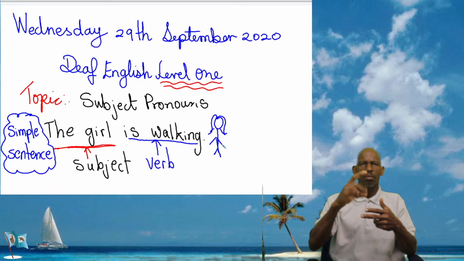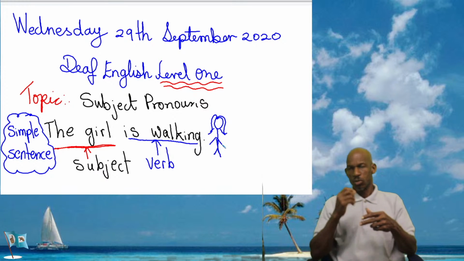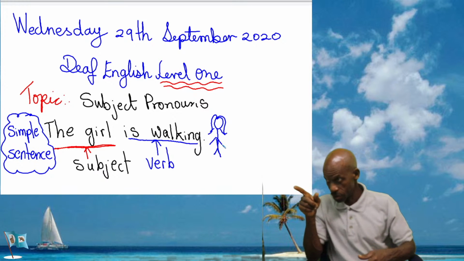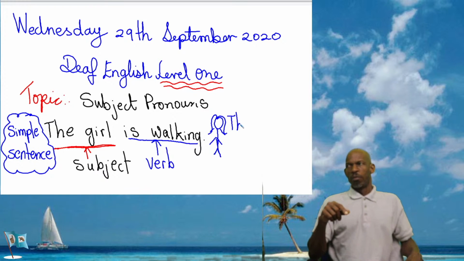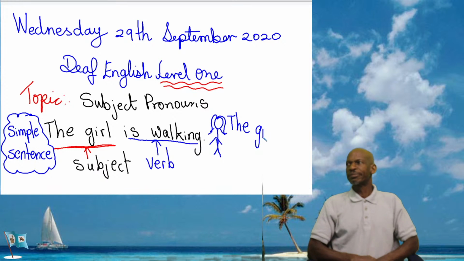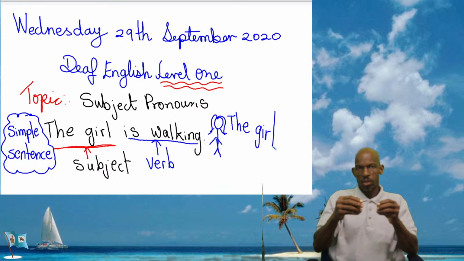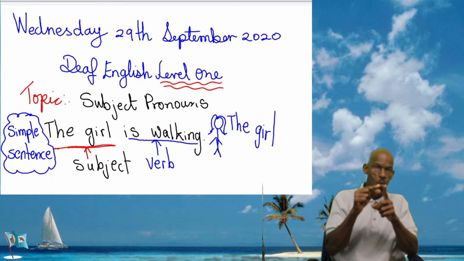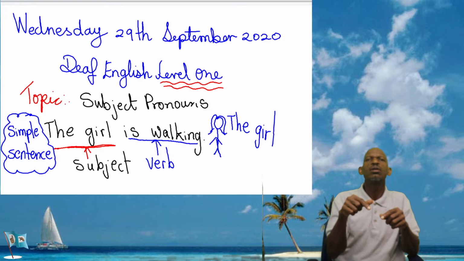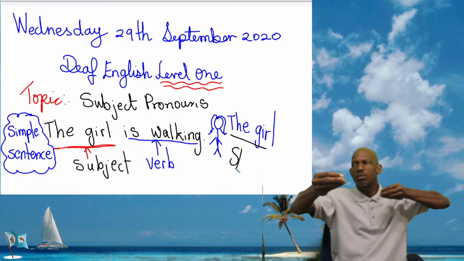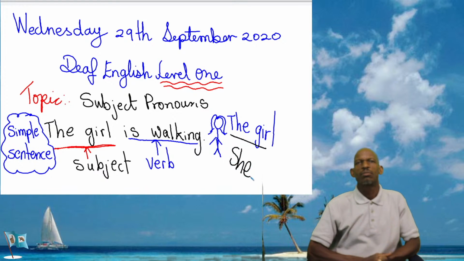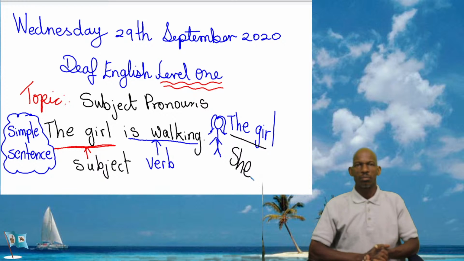This is a girl walking. You can say the girl, or we can change that word girl into another word, which is a pronoun. Instead of saying the girl, we say she.